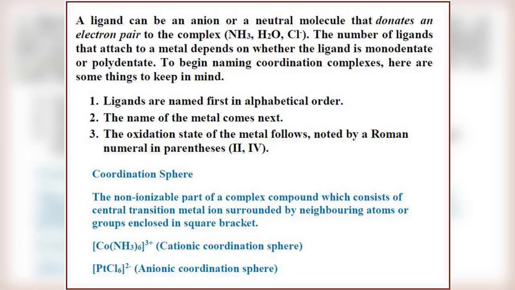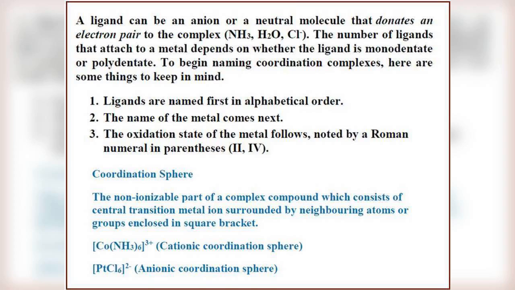Before beginning the naming of coordination complexes, we must keep some points in mind. The first one, ligands are named first, in alphabetical order. Second, the name of the metal comes next, meaning after naming the ligand, we have to name the metal. Third, the oxidation state of the metal follows, noted by a Roman numeral in parentheses: 2, 4, etc.